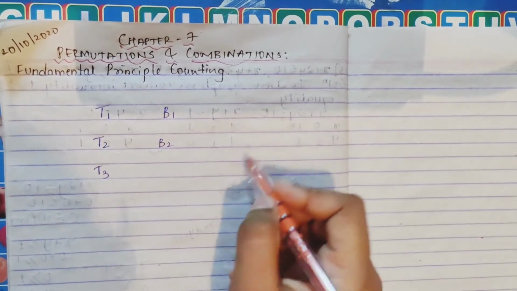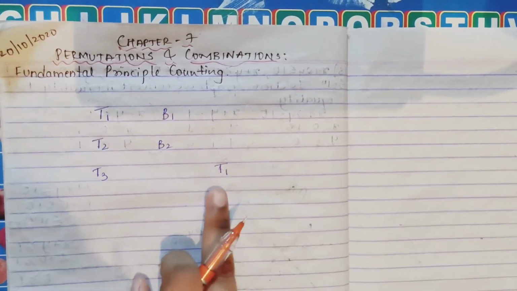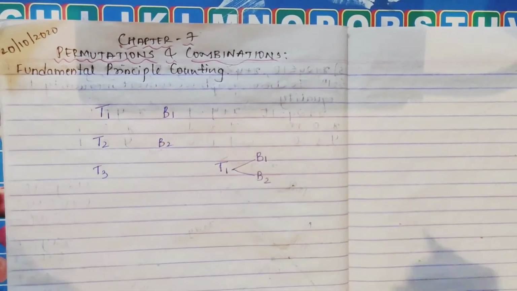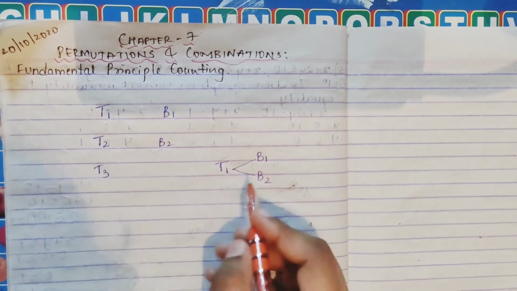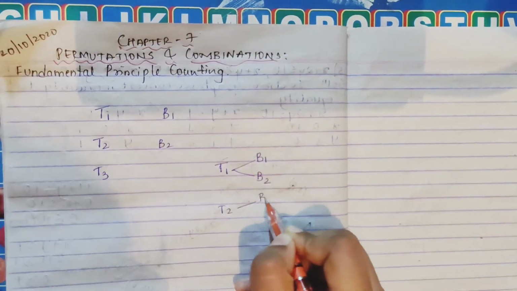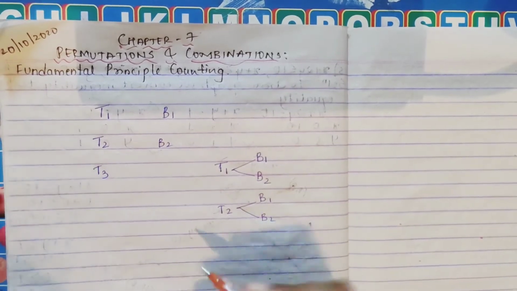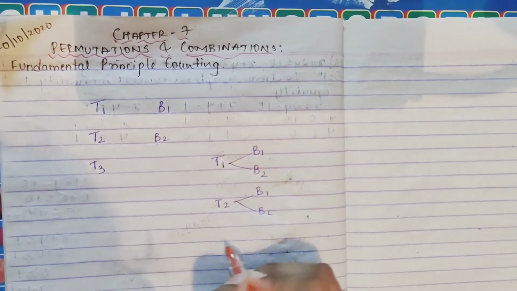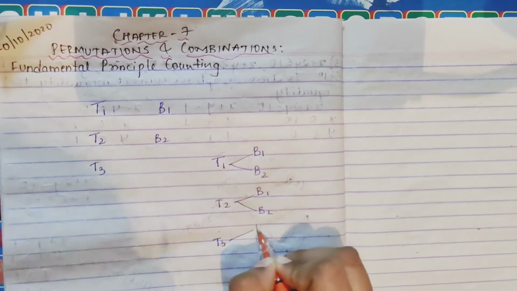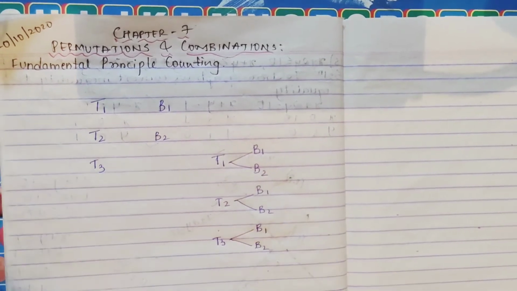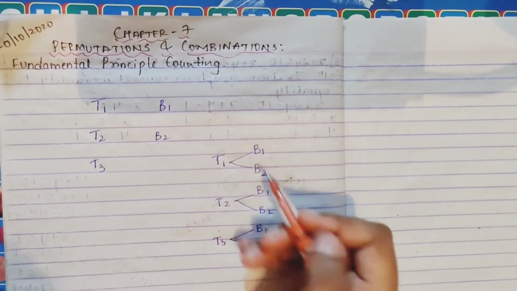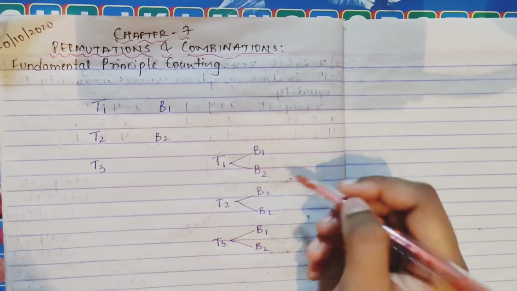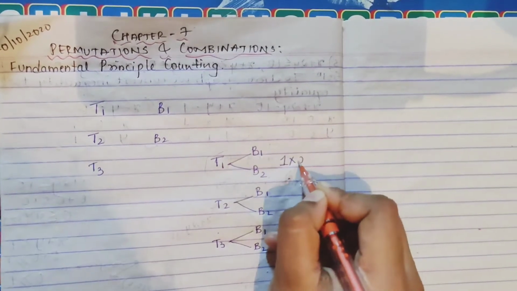Now see, T1 is your first tie. With this you can go with belt 1 or belt 2, right? This is one combination. T2, in this also you can go with belt 1 or belt 2. T3, with this also you can go with belt 1 and with belt 2. So here you can see how the possibilities arise. With one tie you can go with any of the belts, but belts are 2, so the combination will be 3 into 2, right?